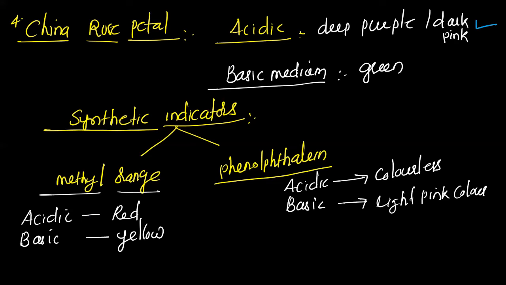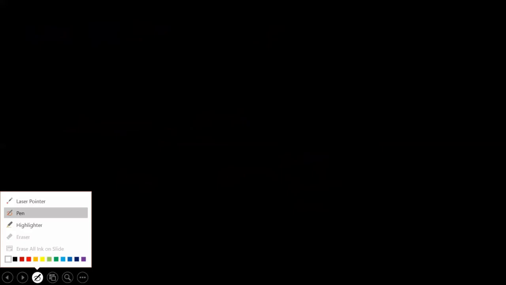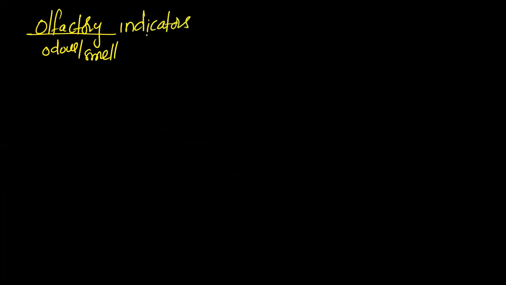Next, we'll study about olfactory indicators. Till now, whatever indicators we have discussed show different colors. Here, olfactory is nothing but odor, or you can say smell. So these are also indicators, but they will show different smell or different odor in acidic or basic medium.